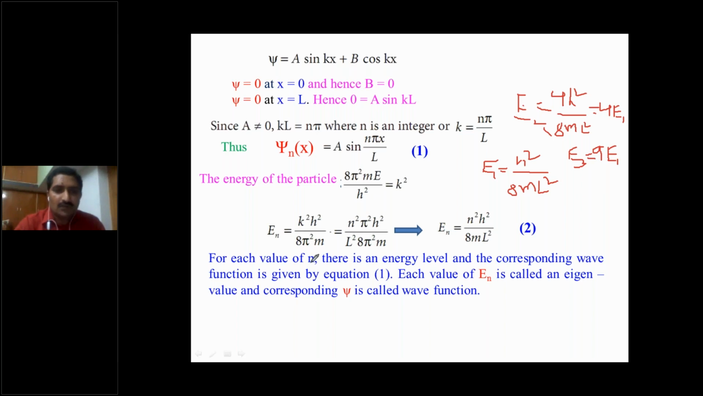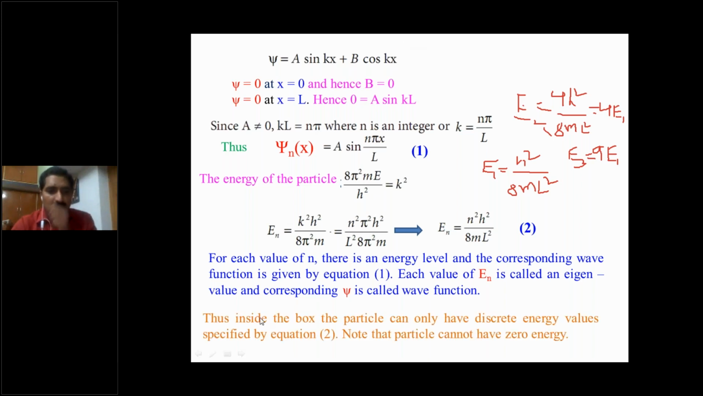So for each value of n, there is an energy level. This is the first energy level, second energy level, third energy level. And the corresponding wave function is given by equation 1. From this equation, we can get the wave function. Each value of En is called an eigenvalue and the corresponding psi is called an eigenfunction, the wave function. Thus inside the box, the particle can have only discrete energy levels. This is one of the energy levels, this is another; both are not the same, and the second and third are not the same.